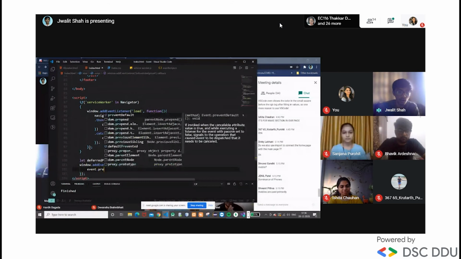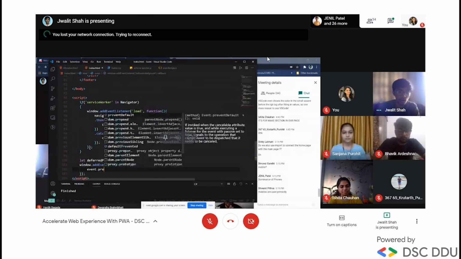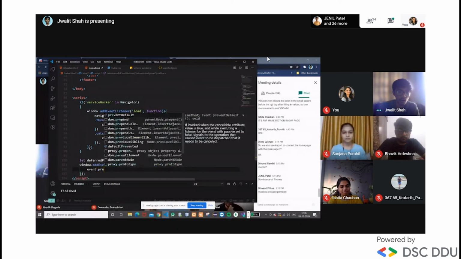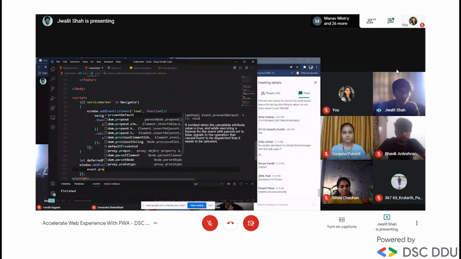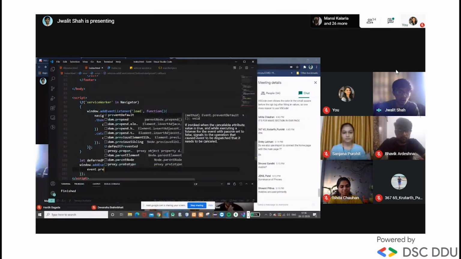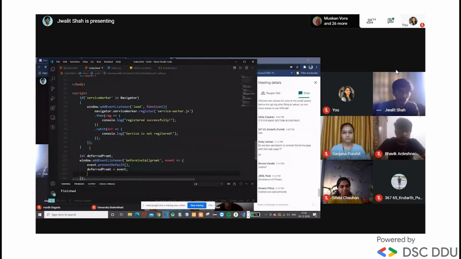We are now storing our prompt event. Document dot query selector is a query selector based on DOM manipulation.